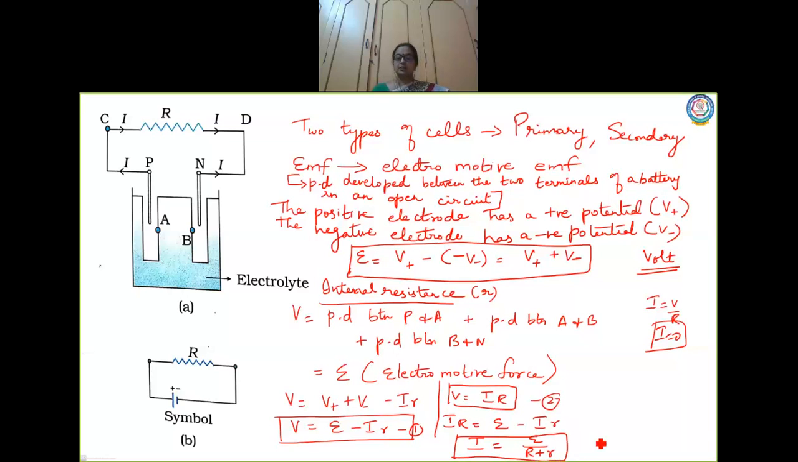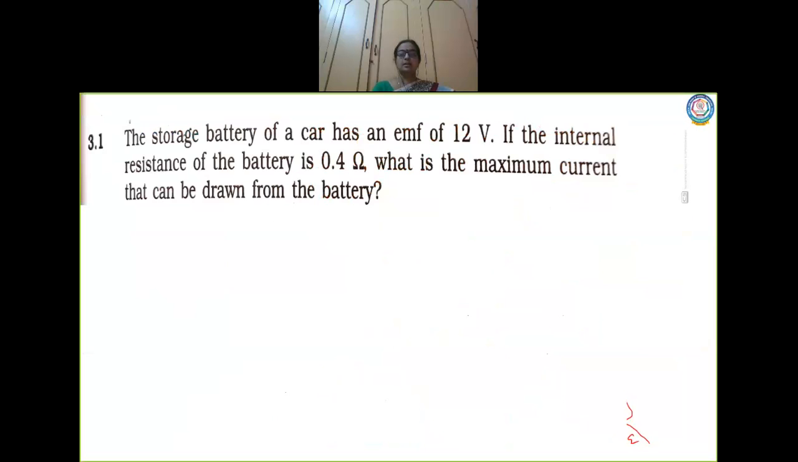Now we can have the maximum value of current when R is equal to 0. When R takes the value of 0, the current will be maximum. I maximum will be equal to electromotive force by small r. So this is also a formula. We'll be solving some numericals based on this. Hope you are clear about the internal resistance. I want you to go through the topic today in the textbook. Now with this, let us move on to solve some simple problems.